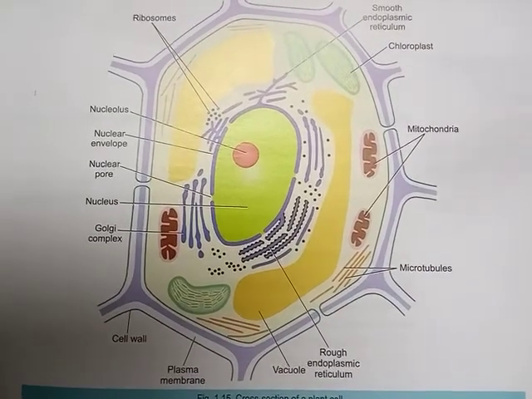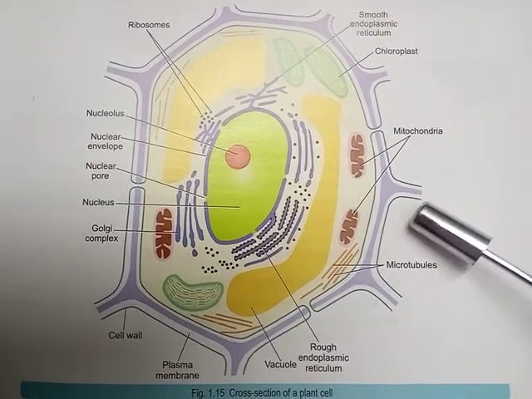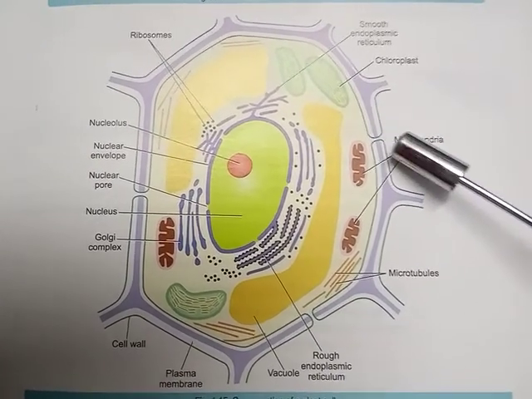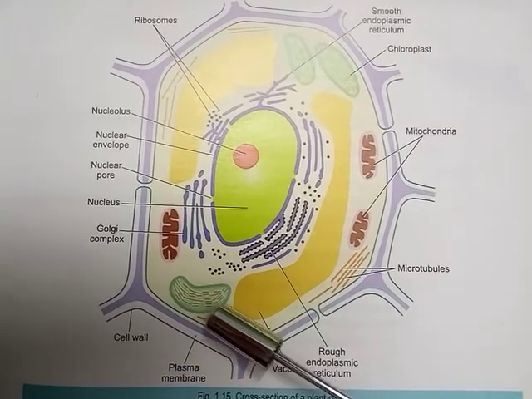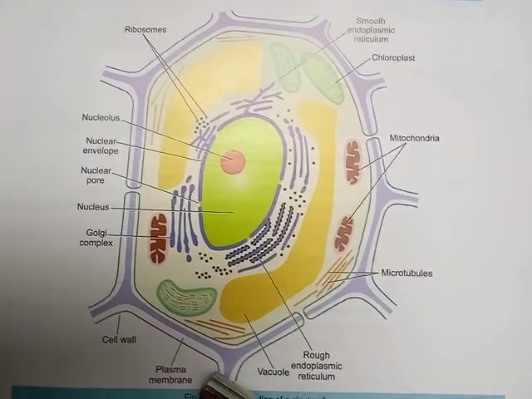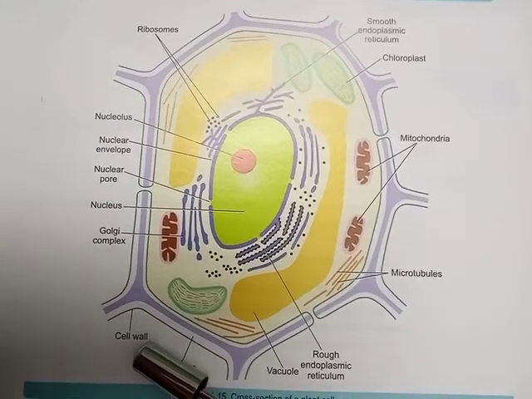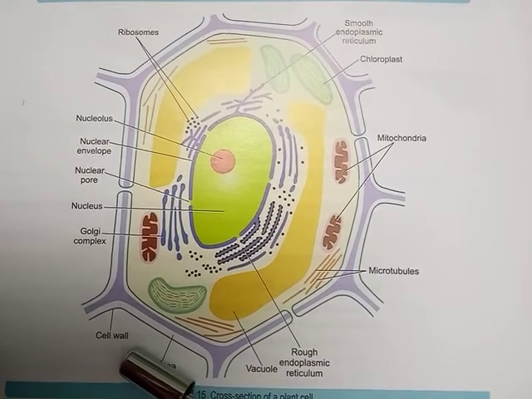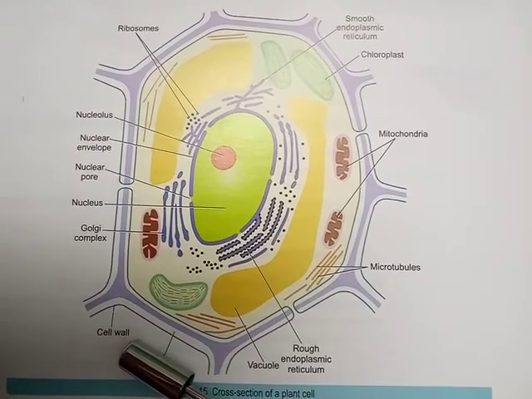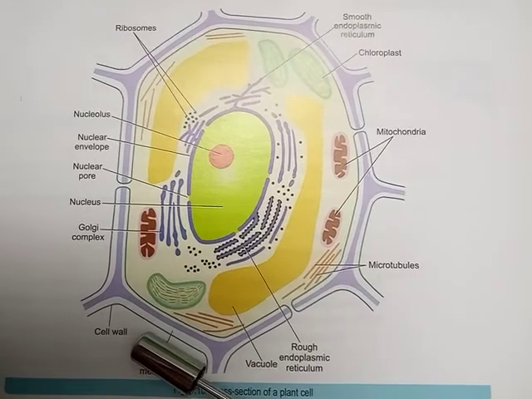So, we are acquainted with the fact that the cell wall is the outermost boundary, outside the plasma membrane or cell membrane. Due to the presence of the cell wall, the plant cells show rigidity in their shape.